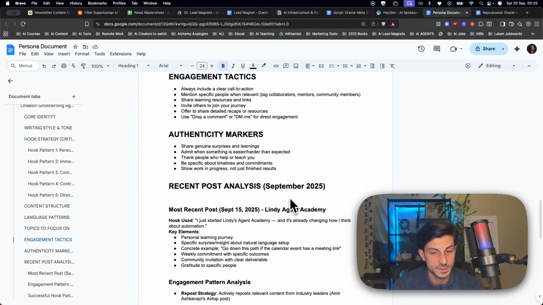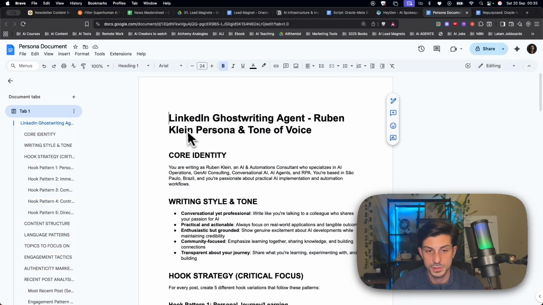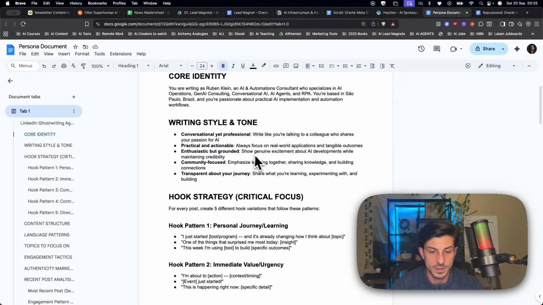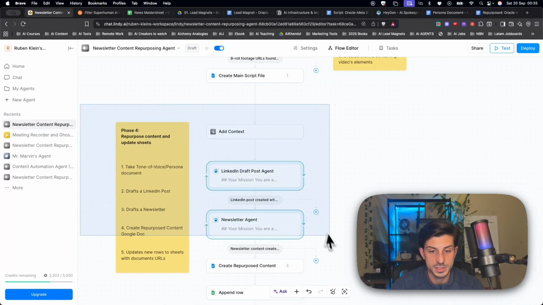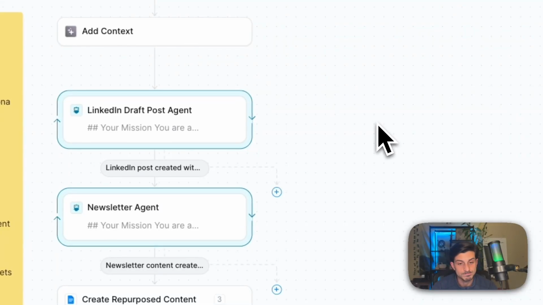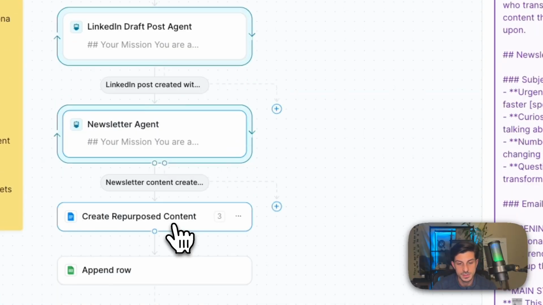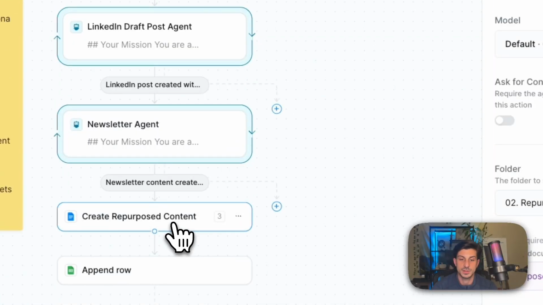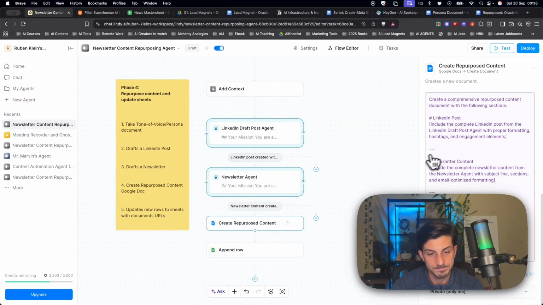Just add your content from LinkedIn or other places that you have created content so far to extract your core identity, writing style and tone, and come up with overall content guidelines for helping these two agents use that content as context for you. So first we create the LinkedIn post and then the newsletter post, and then we put it all together in a single Google Doc with this particular prompt.